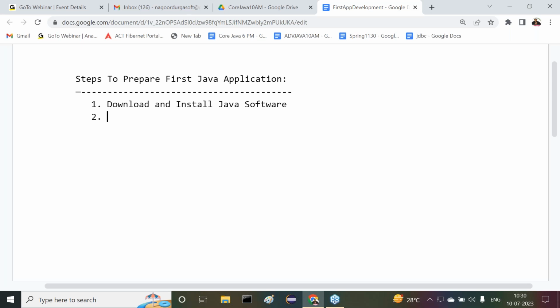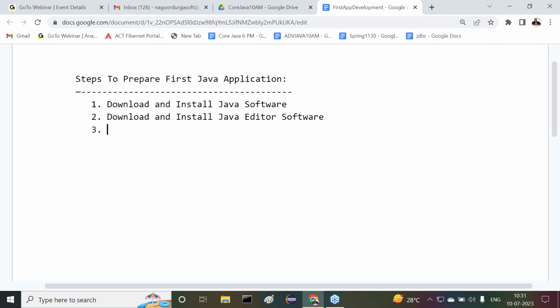To write a Java program, we need an editor. Of course, Notepad is also acting as an editor. Got or not? But some other editors are available for Java program development. Those editors here we are going to use. That's why what I am telling there: download and install Java editor software. Tell me guys, up to now, two things here we are getting. What are the two things?